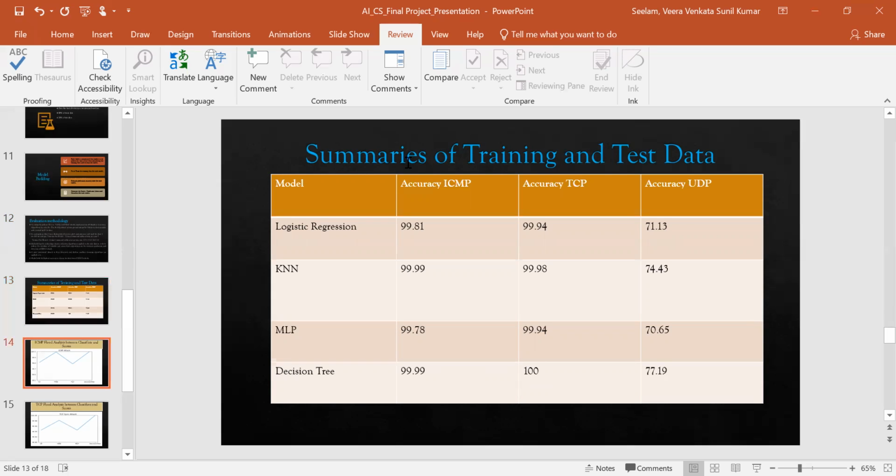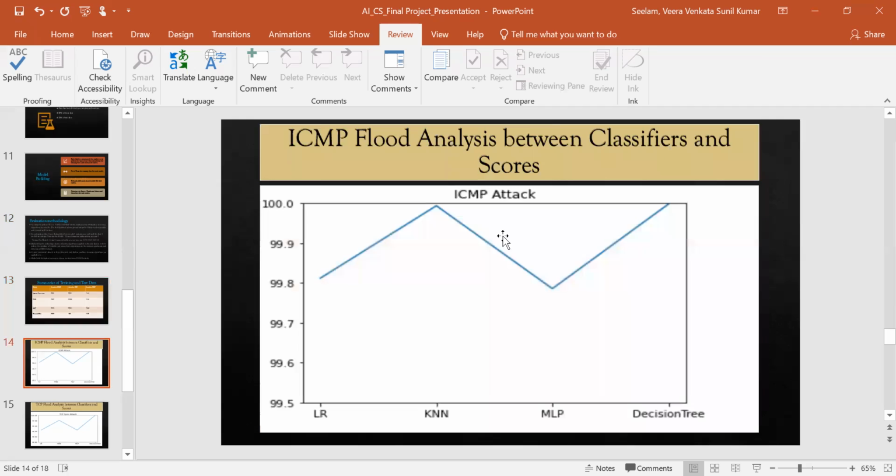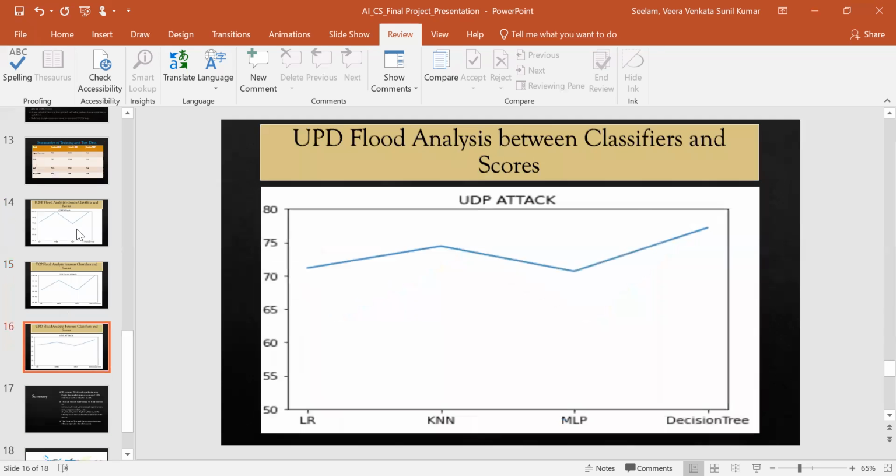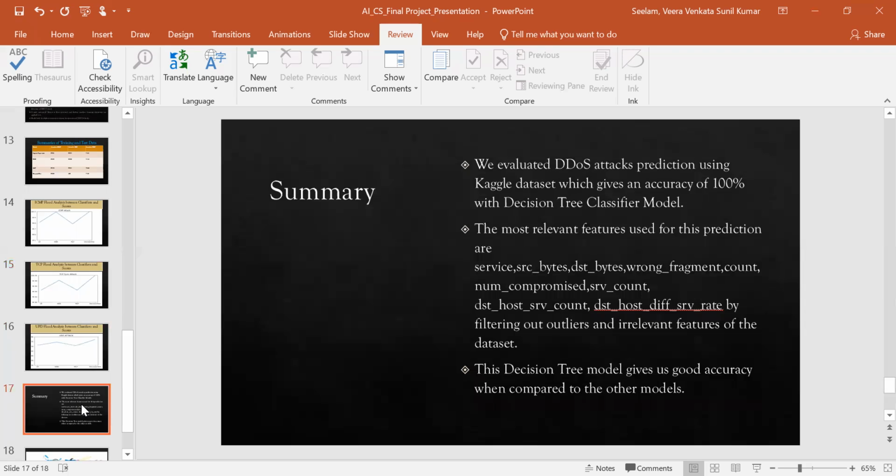This flood analysis between classifiers underscores how each model executes and their accuracy has been predicted here. If you see here, I drew the graph for all the flood analysis models which I did. Finally, the summary of this project is that we evaluated DDoS attack predictions using a Kaggle dataset, which gives an accuracy of 100% with the decision tree classifier method.